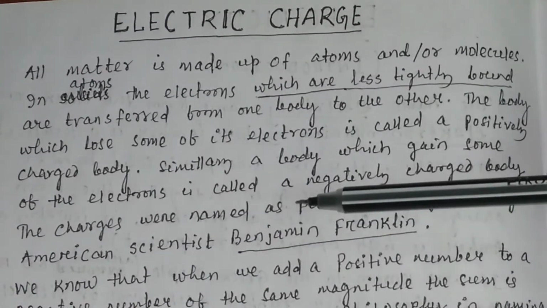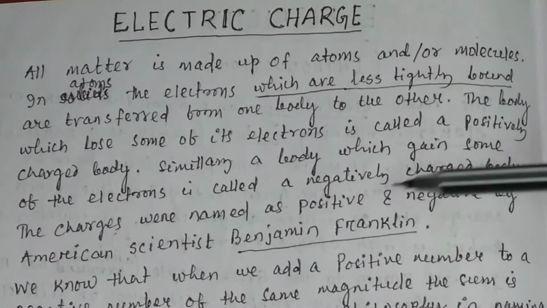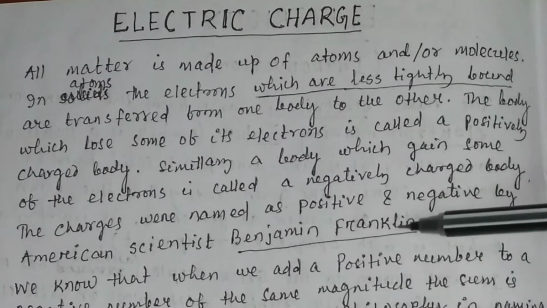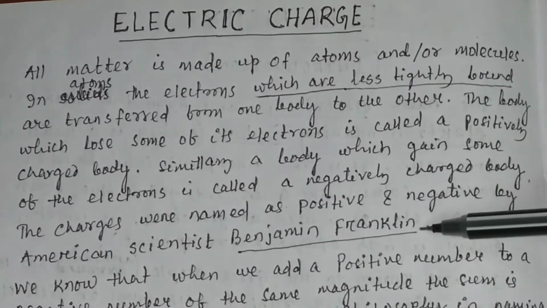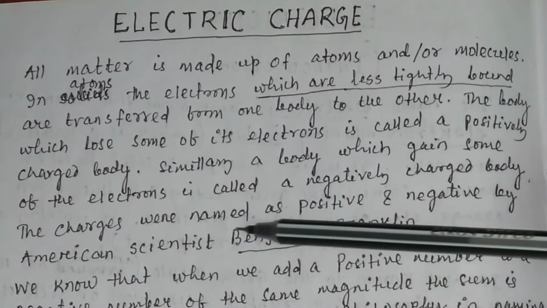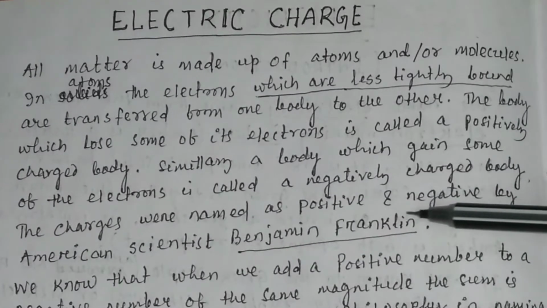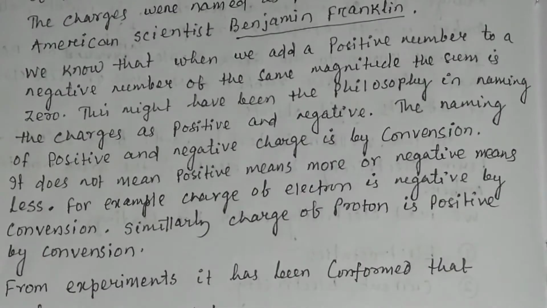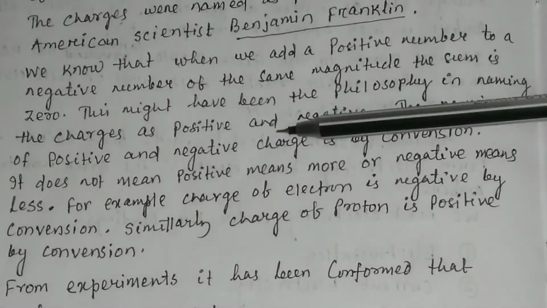The charges were named as positive and negative by the American scientist Benjamin Franklin. Franklin was the first man who named the charge as positive and negative. So what is the reason for giving the names positive and negative?